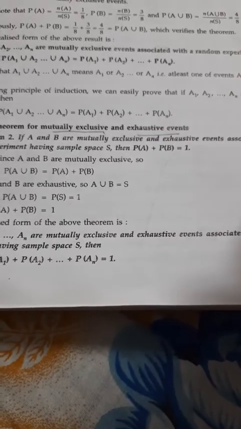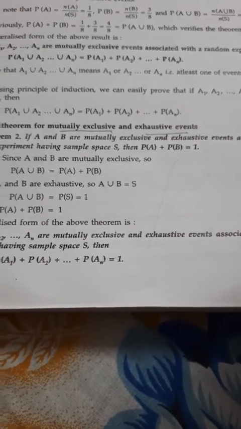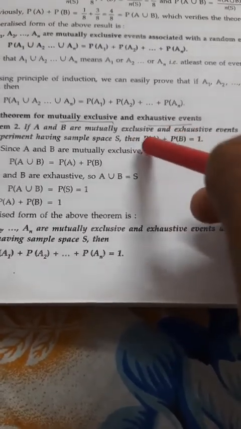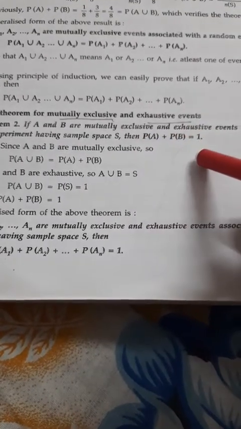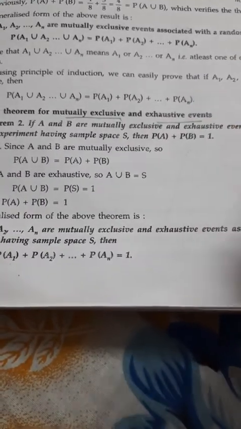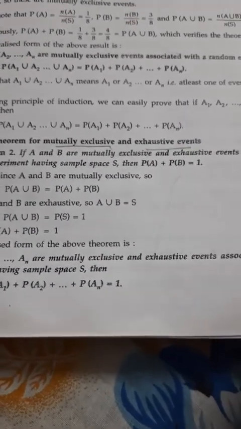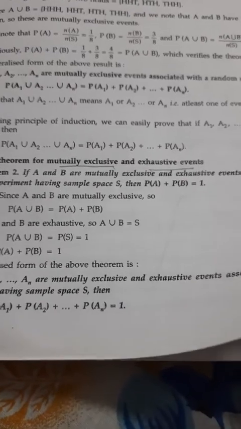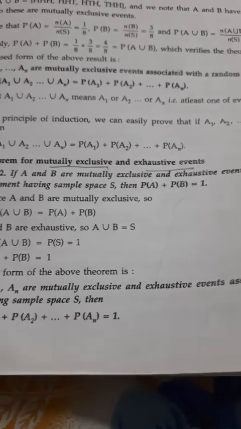A is separate, B is separate and C is separate. Now if you add probability of A and probability of B, obviously you will get the total probability, which is equal to 1. That means if they are mutually exhaustive and exclusive, then if you add all the events of the sample space, you will get the total probability. The value of total probability is 1. Now come to the next point. Now theorem number 3.